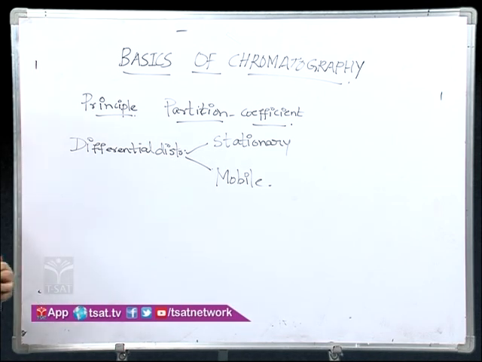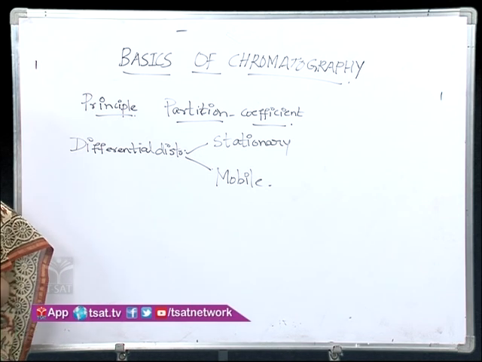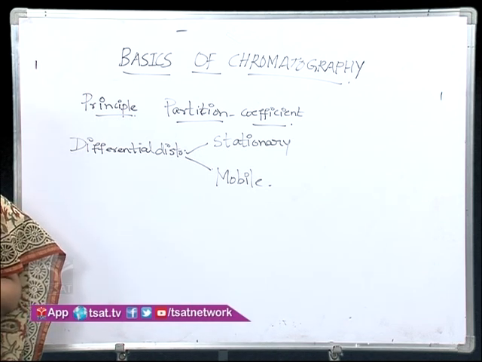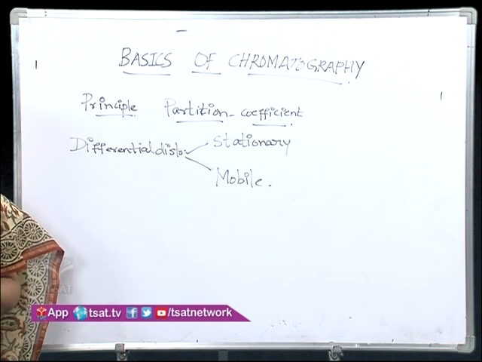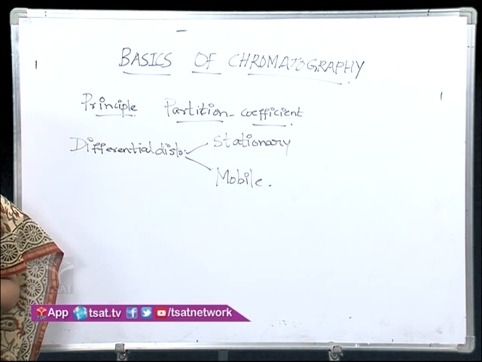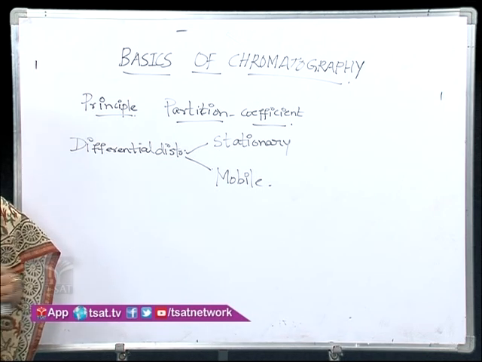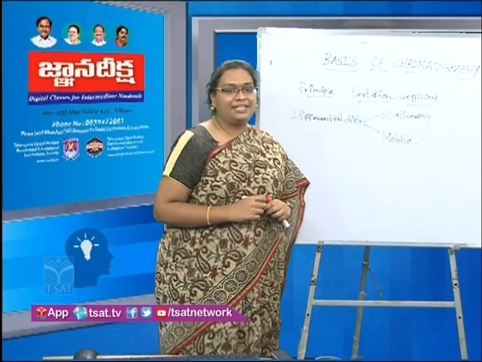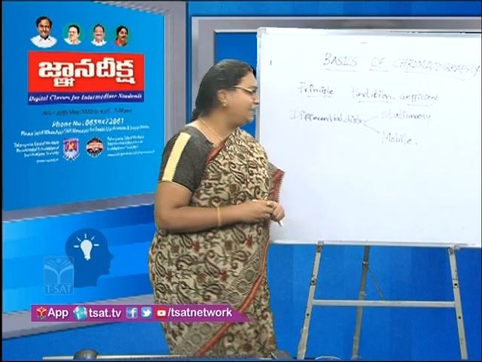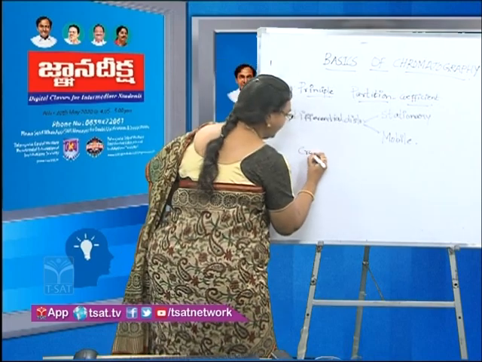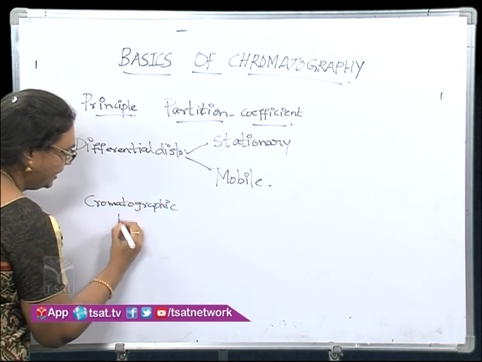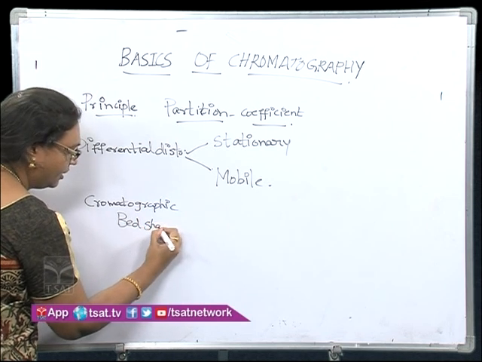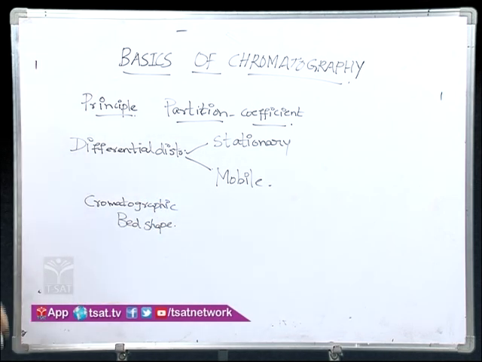So now let us see whether the chromatographic techniques are all similar or whether there are different types of chromatographic techniques. Yes, your guess is right. There are different types of chromatographic techniques. When there are different types, how are they distinguished? The first criterion that we take into consideration is the chromatographic bed shape.